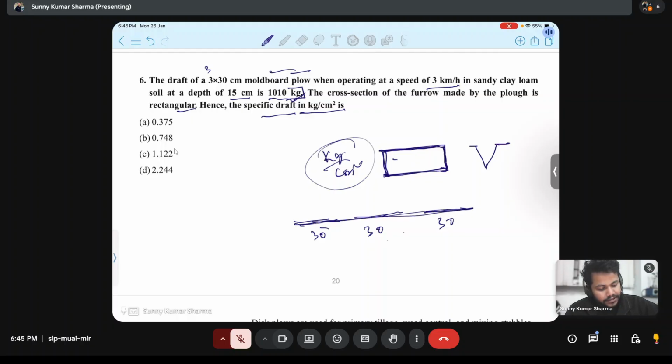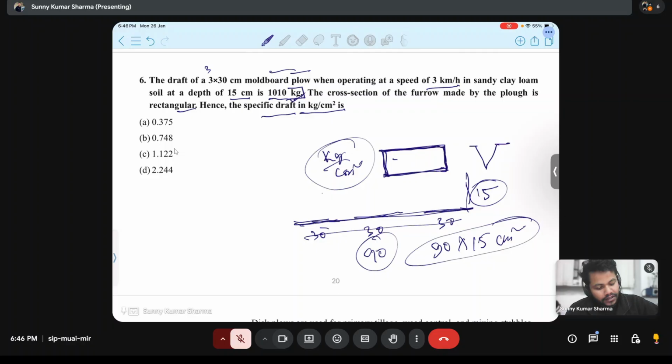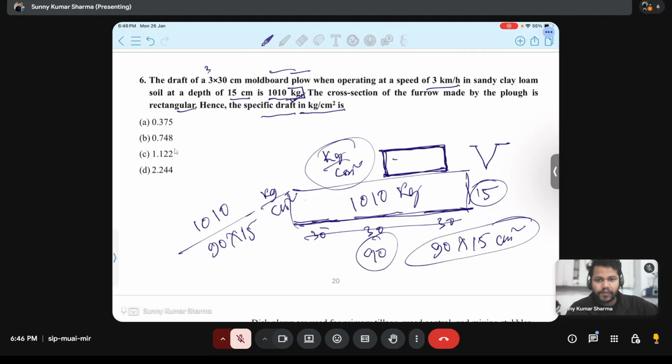Total length is 90 centimeters and depth is 15 centimeter. So 90 into 15 is 135, centimeter square. This is the area, and it has a draft of 1010 kg. So 1010 kg divided by 90 into 15. This will be... what is the answer?